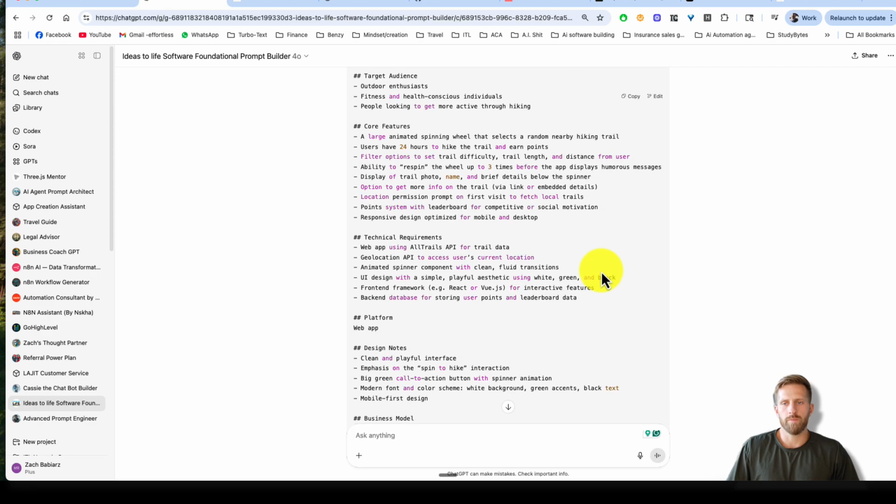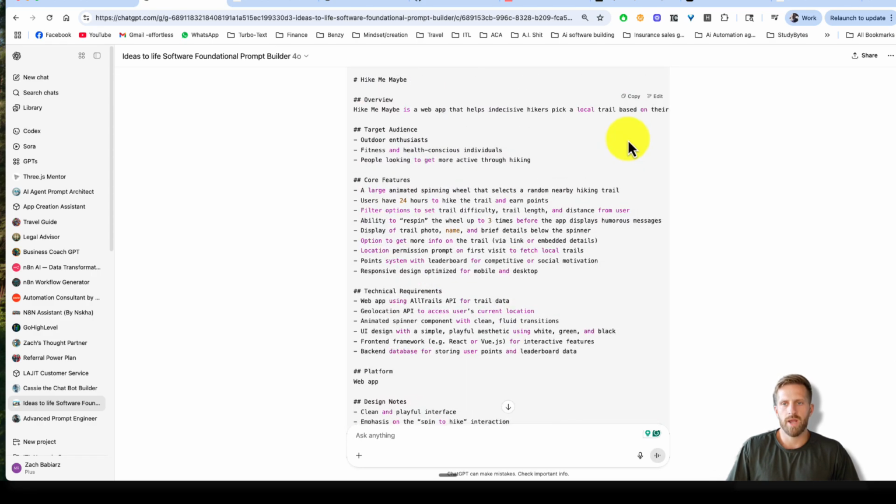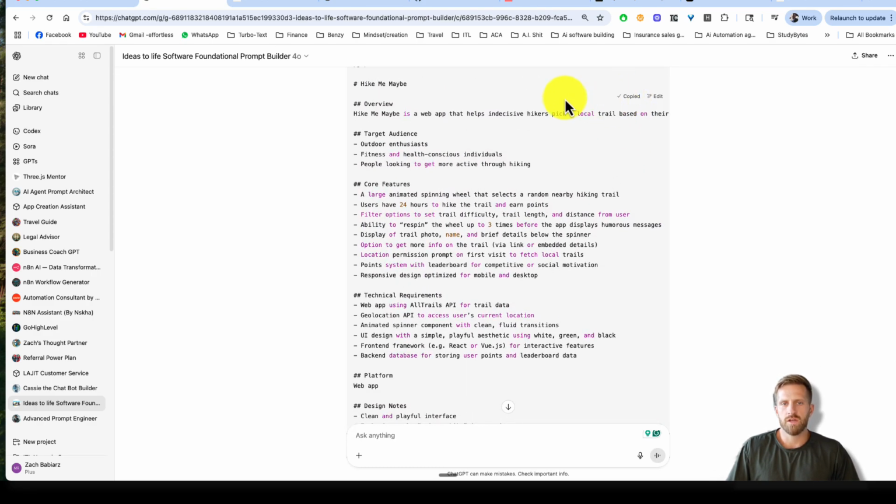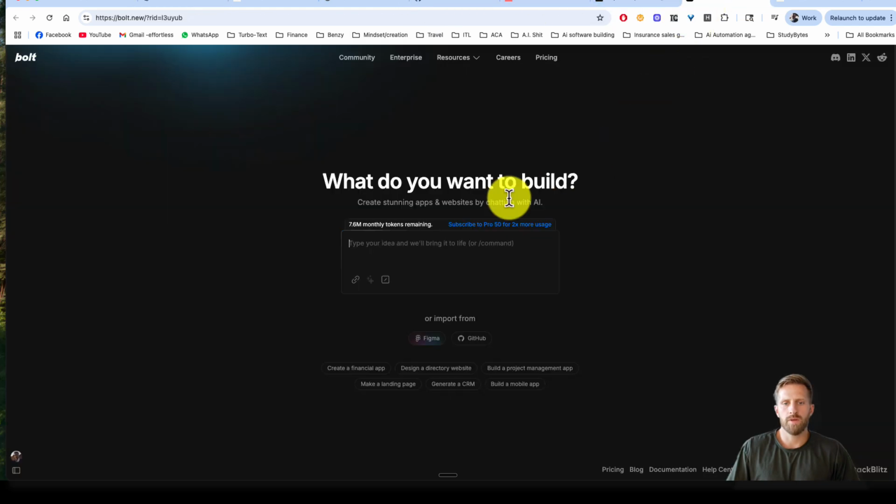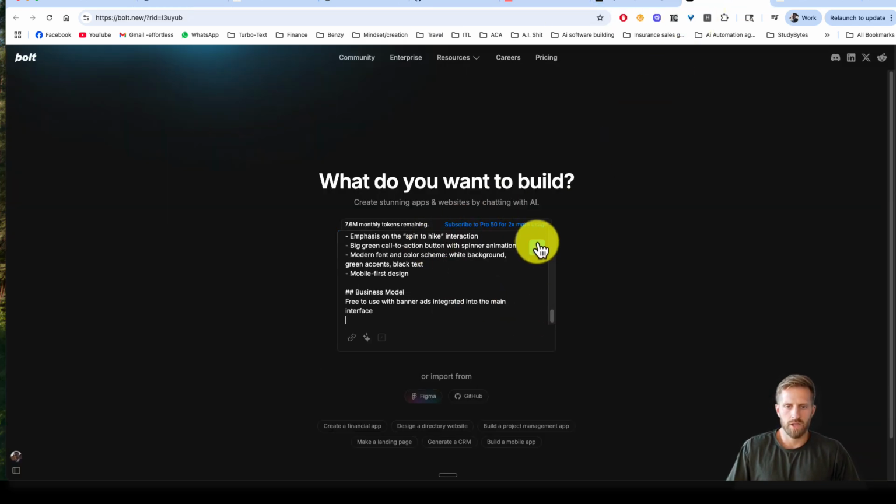Markdown is important because it's easily digestible by an IDE. All you do is take your prompt here, jump into Bolt, paste it and hit go. It'll start building out the foundation of your app, and it'll be able to build out a lot of it up front. Then you go and make your tweaks, connect with APIs, back end, and then deploy it. That's all the kind of stuff we'll be talking about in my group.